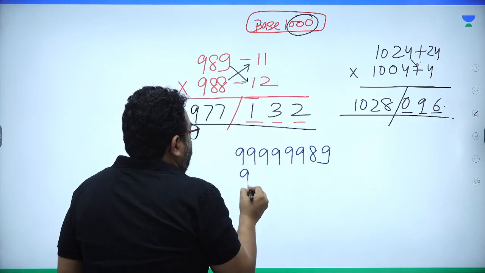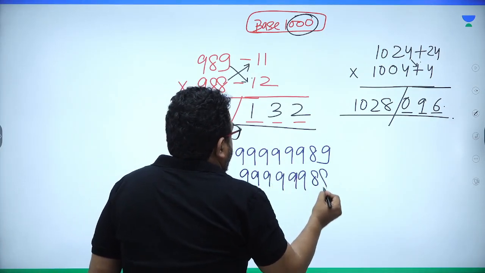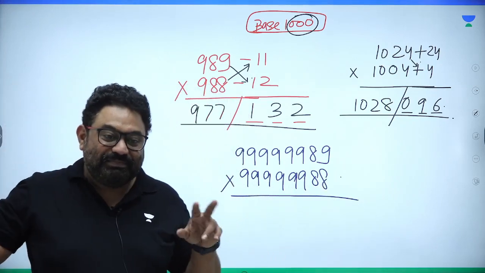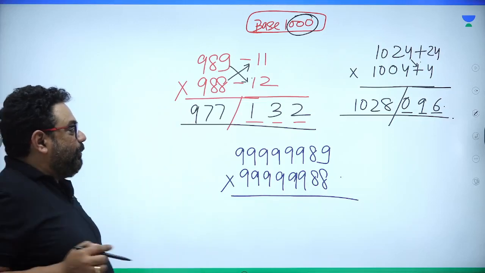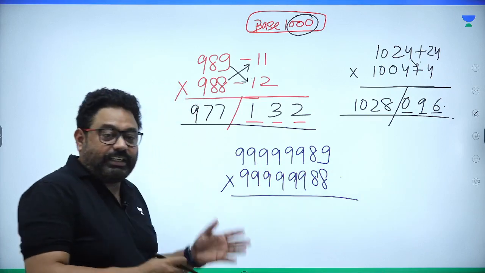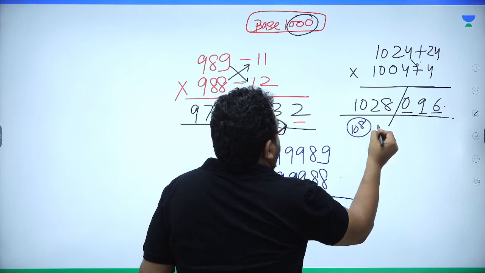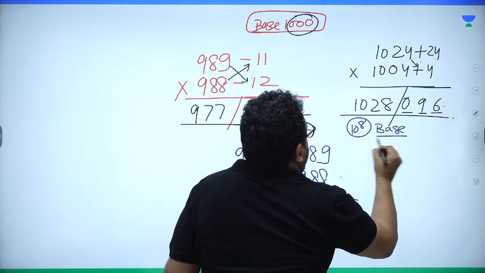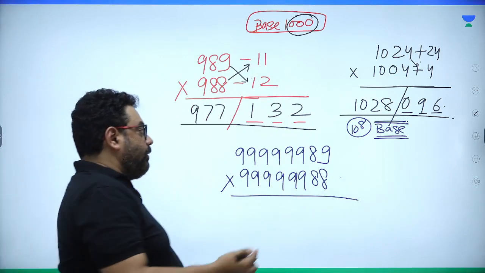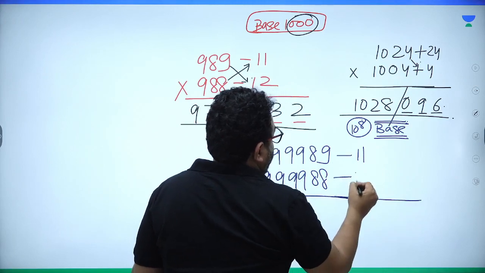Either it is 99,99,99,89 into 99,99,99,88. Probably in terms of calculator, you would get your answer as E, right? But now let's see how many digits are these. 1, 2, 3, 4, 5, 6, 7, 8. So 8 digits are there. So both the numbers are near 10 to the power 8. Base is 10 to the power 8. So how much less than 10 to the power 8? Sir, minus 11, and this is minus 12.